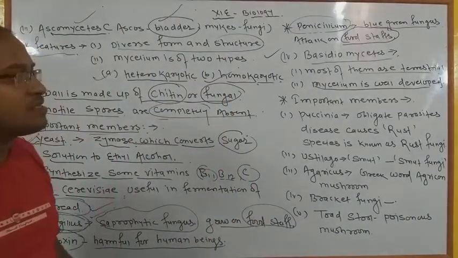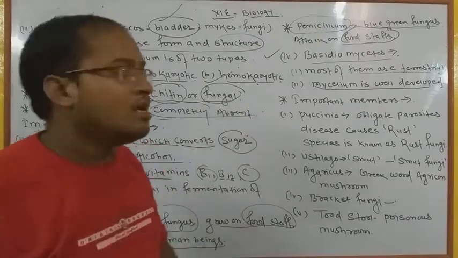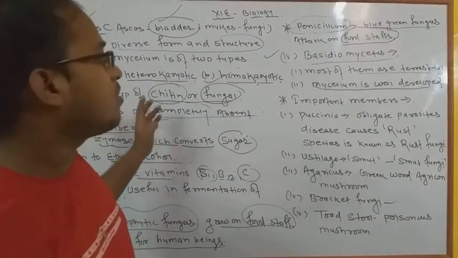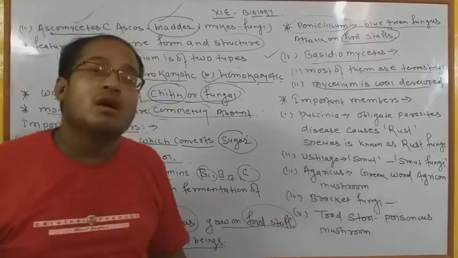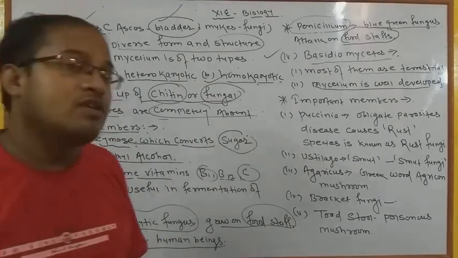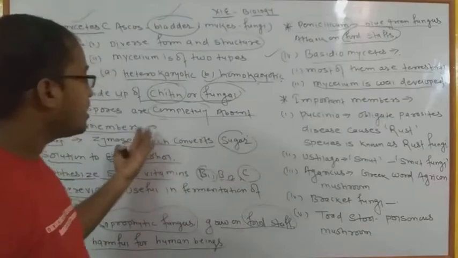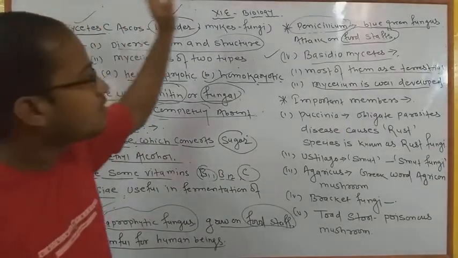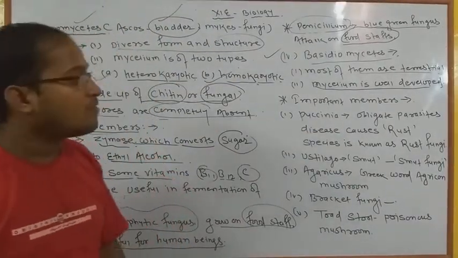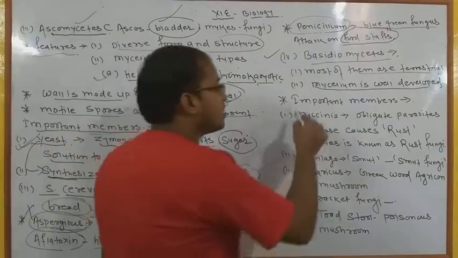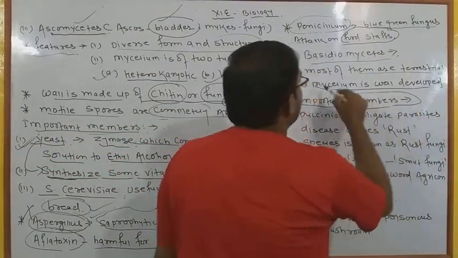Okay, so apart from that, several types of characters generally match with all these organisms, so you all have to be very careful. Why? Because there are several types of structures which may carry resemblance to structures from all the groups of fungi. Okay, apart from that, now we are going to discuss the important members of Basidiomycetes.